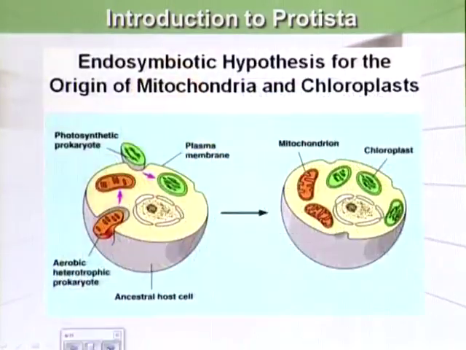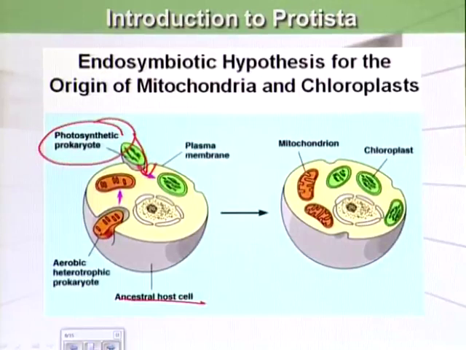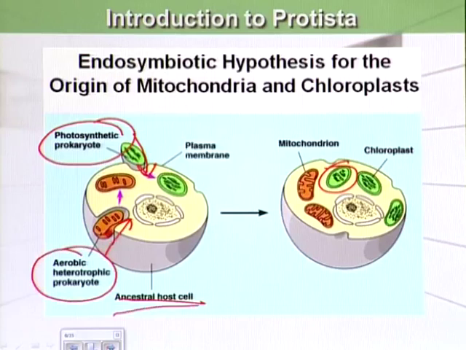We can better explain this theory in this figure. You can see here that when a photosynthetic prokaryote is ingested by an ancestral host cell, it became a chloroplast. Same as when an aerobic heterotrophic prokaryote was ingested by an ancestral host cell, it became mitochondria.